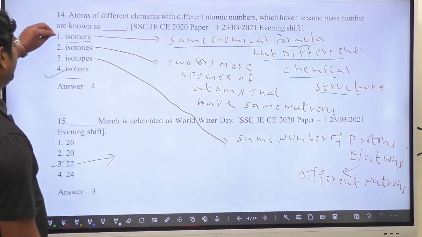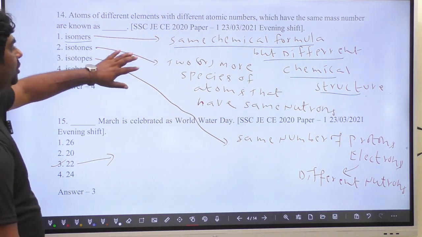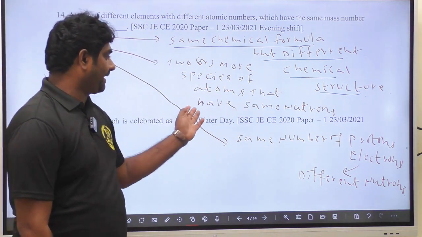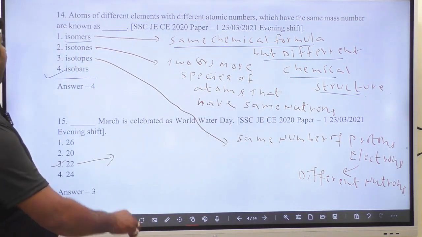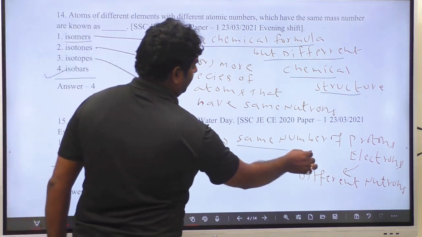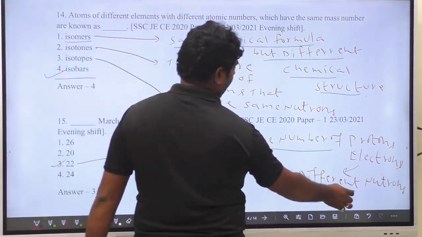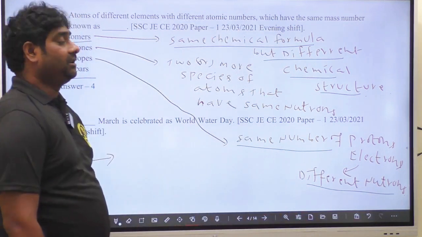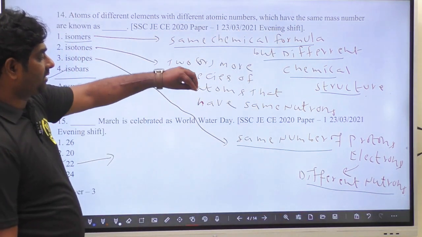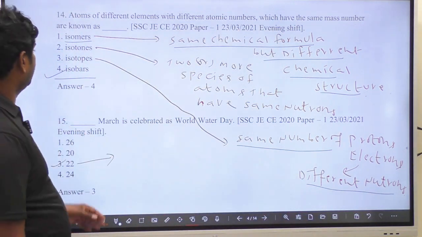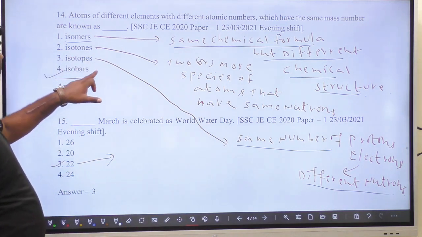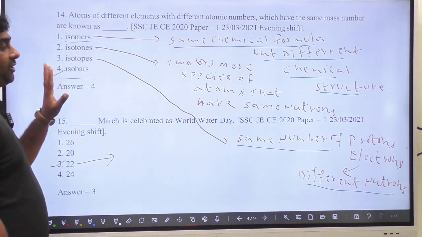Isotones are two or more species of atoms that have the same number of neutrons. Isotopes have the same number of protons and electrons but a different number of neutrons. This is known as isobar.